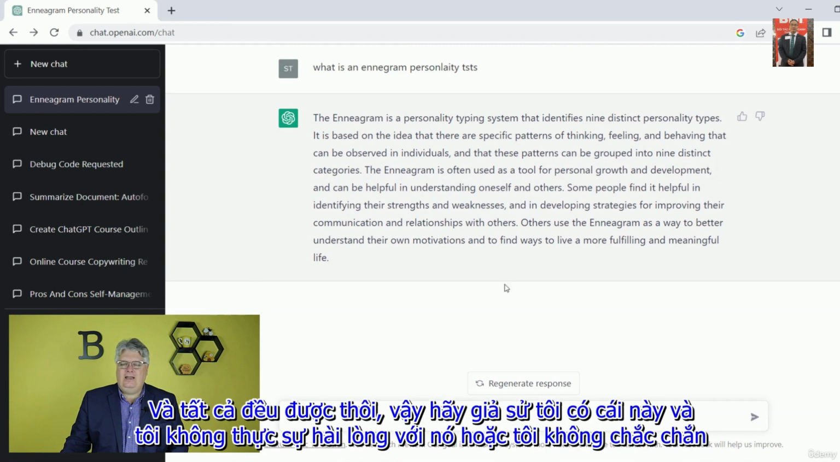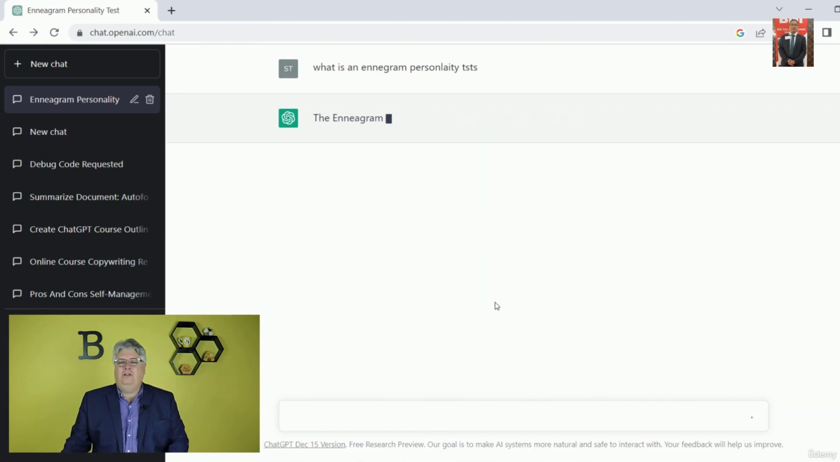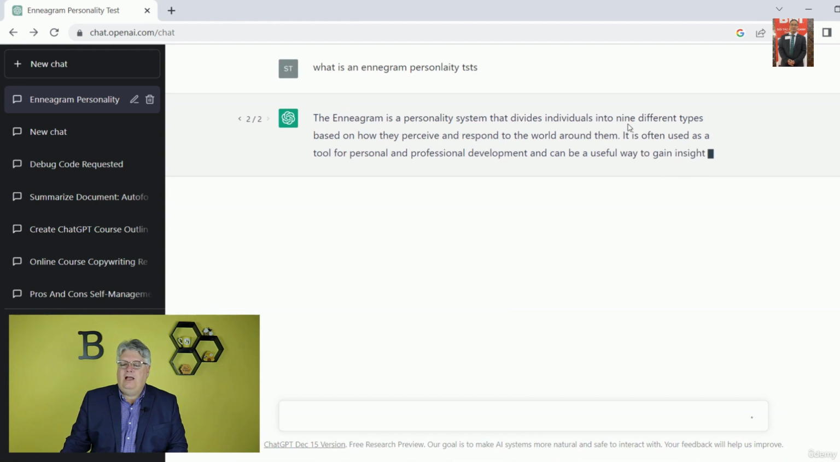So let's say I have this and I'm not really happy with it or I'm not sure if this is really helpful for me. The first tip is simply there's a button here that says regenerate response. I can just have it try again. It's really just starting over and trying again. And it's going to give it to me in a different way, right? Similar but different. Here it talks about 9 different types.